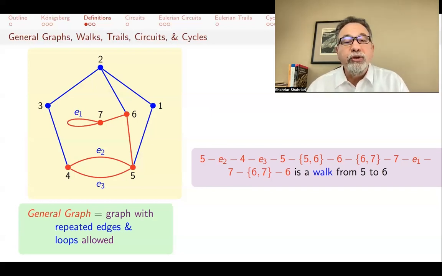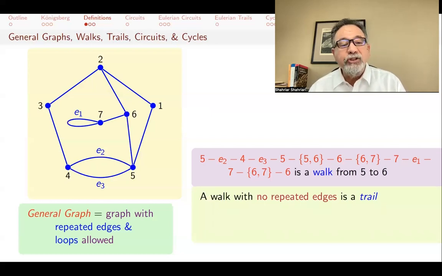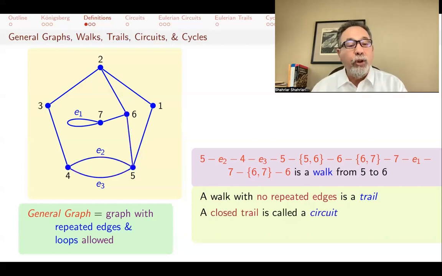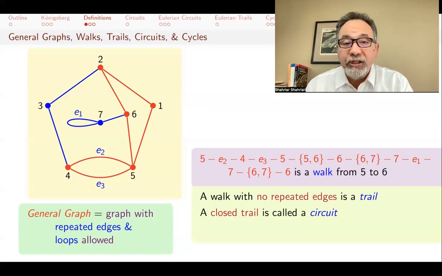And again, in a walk, you can repeat vertices, you can repeat edges. Here, for example, we repeated the edge 6, 7 twice. If you don't repeat any edges, then that's called a trail. For example, a trail here would be if you start from 5, go to 4 via E2, then you go to 5 via E3, and then you go to 6, and that would be a trail from 5 to 6. A closed trail is called a circuit. Closed means that the beginning and the end vertices are the same. Or a circuit is a walk where you start at the same place, end at the same place, and there's no repeated edges. You can repeat vertices, but not edges.